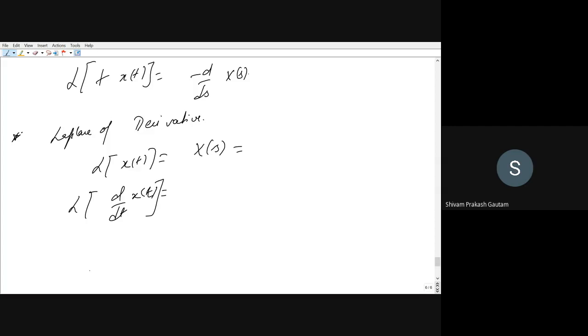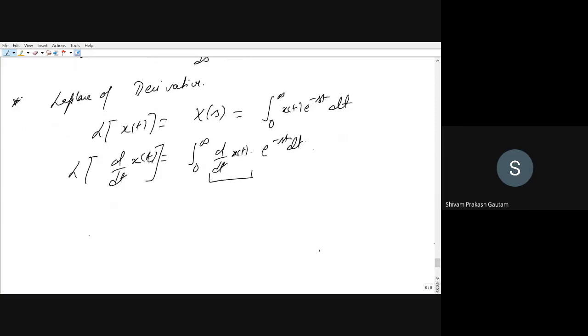Okay. So what is the formula for this? This is the formula for calculating the Laplace transform, that is integral from 0 to infinity of x(t) e to the power minus st dt. So if we use the formula here, this will be integral from 0 to infinity. What is x(t) here in this case? d by dt of x(t) times e to the power minus st dt. Now we will use integration by parts.